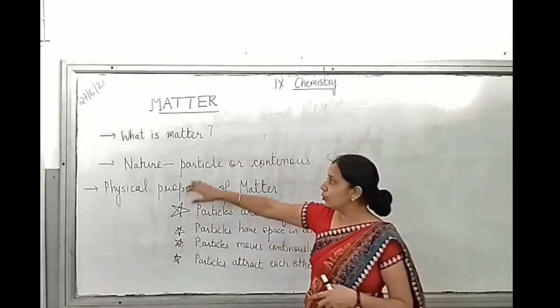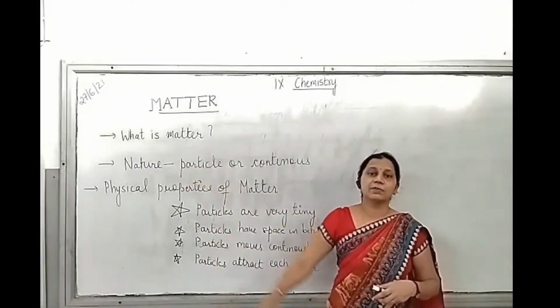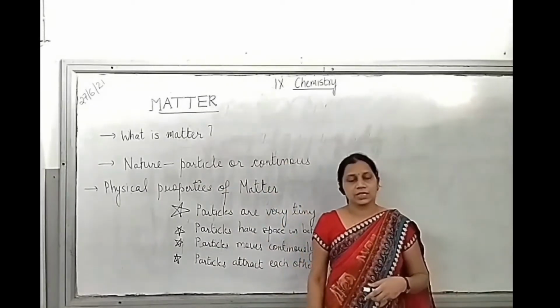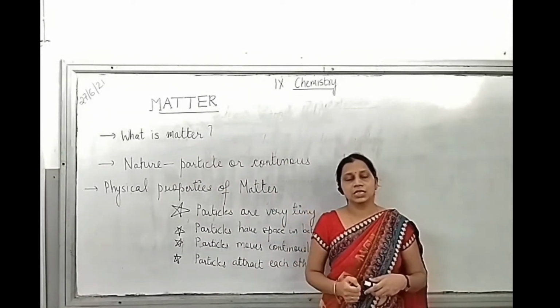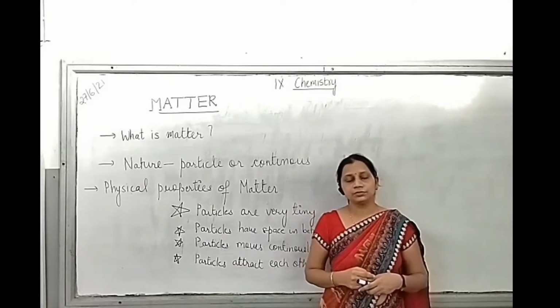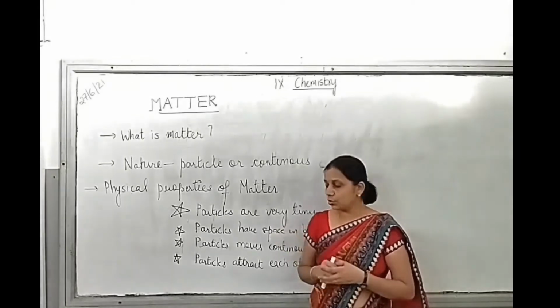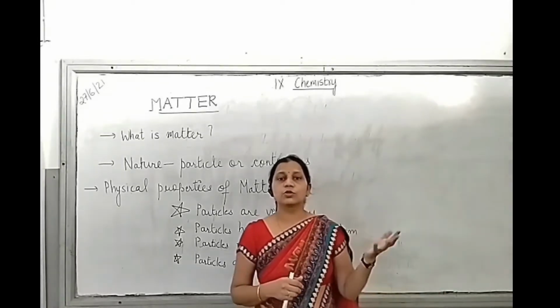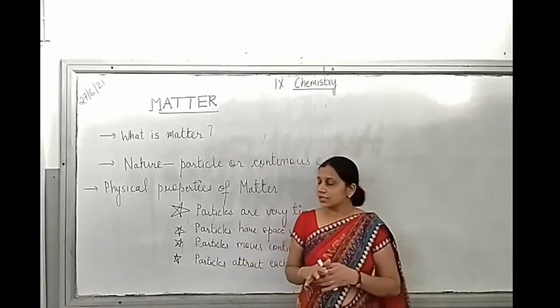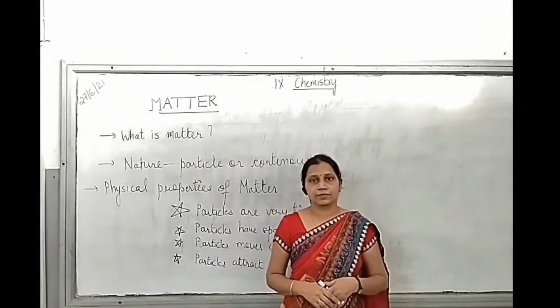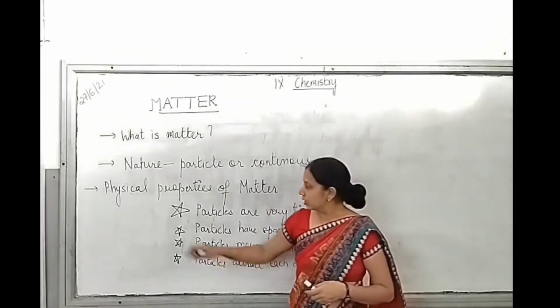How can we say matter has particle nature and not continuous nature? There is a very simple experiment that I will show you. With this video, you'll see one or two more videos that will show you the particle nature of matter.